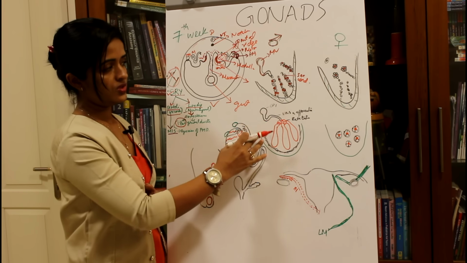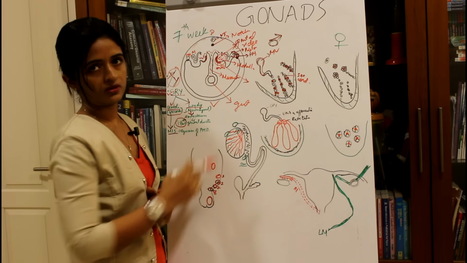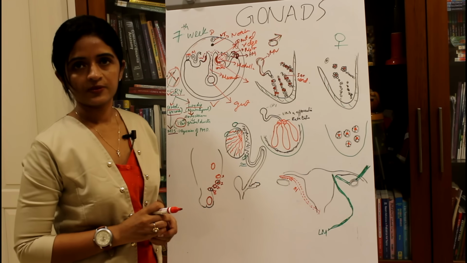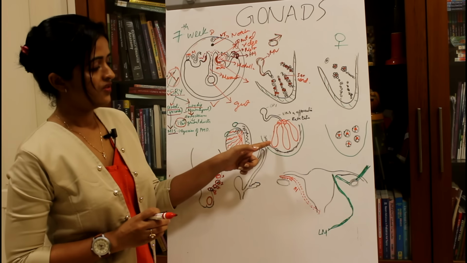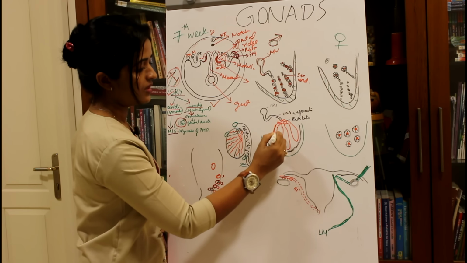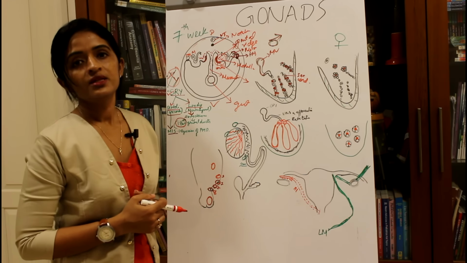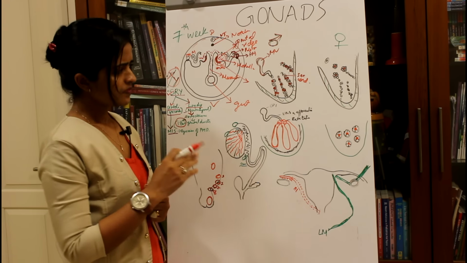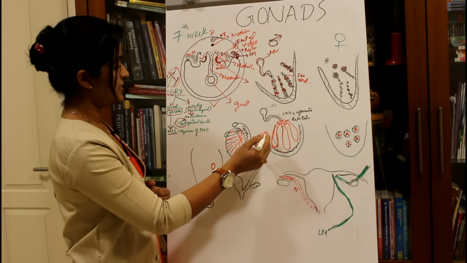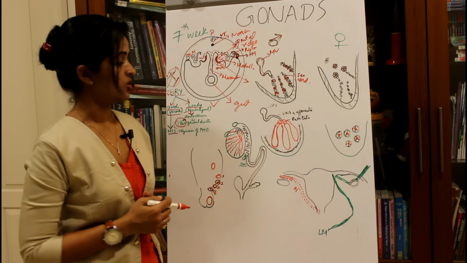Now we are going to see the changes happening in the mesonephric duct system and the sex cord cells. The sex cord cells will canalize to form the seminiferous tubules. These are the seminiferous tubules. The cells which are not canalized and the cells present in the mesenchyme will give rise to the Leydig cells.